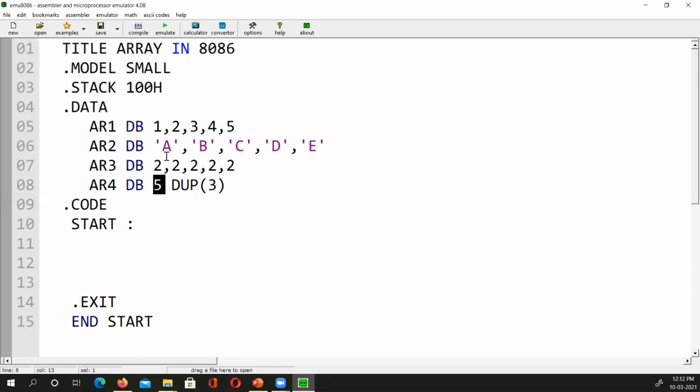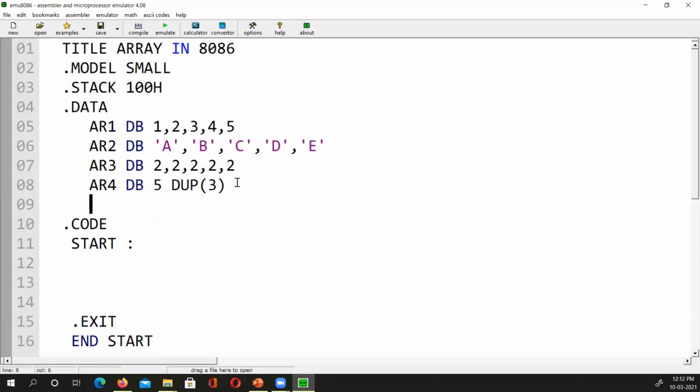So you don't have to write 3, 3, 3, 3, 3. You can write it the short way. For as much as 1,000 times 2, you would have to write 2, 2, 2, 2 a thousand times. But you can do it here: you can write 1,000 DUP 2, and it will automatically be assigned 1,000 times 2.